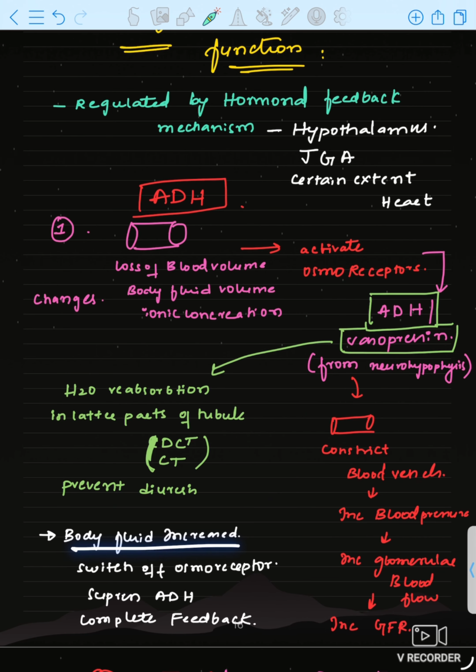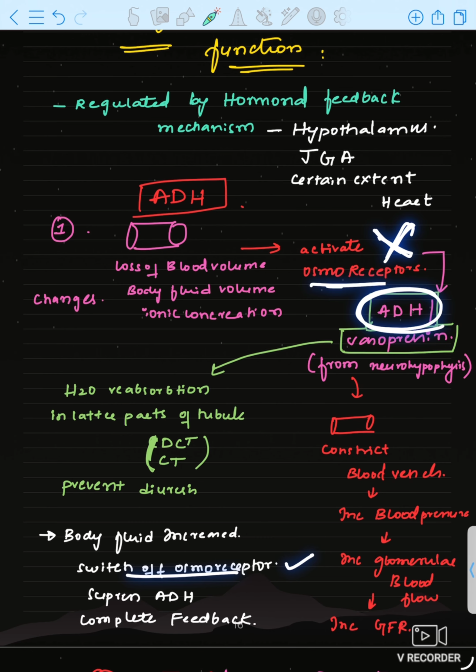Water reabsorption will occur and it constricts the blood vessel. Blood fluid will increase. Now osmoreceptors should be switched off, because if these are activated, then more ADH will be released and again this process will increase.